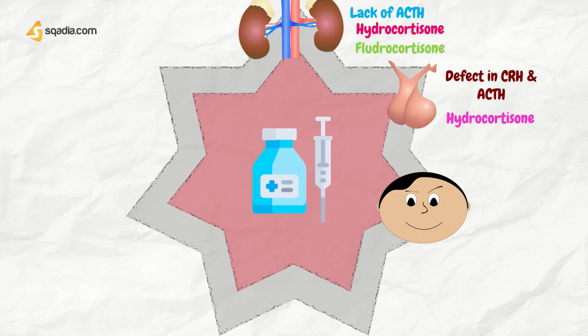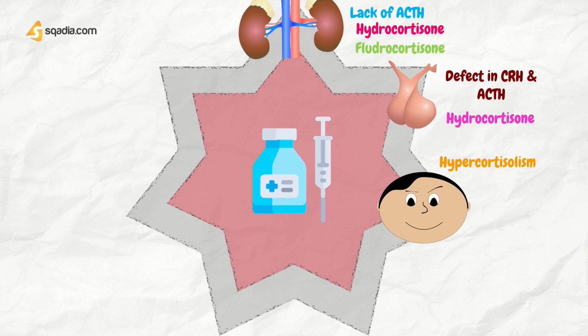Moving on, steroids are also used for the diagnosis of Cushing syndrome. So, Cushing syndrome is caused by hypersecretion of glucocorticoid, which is also known as hypercortisolism, that results from excessive release of ACTH by the anterior pituitary or an adrenal tumor.